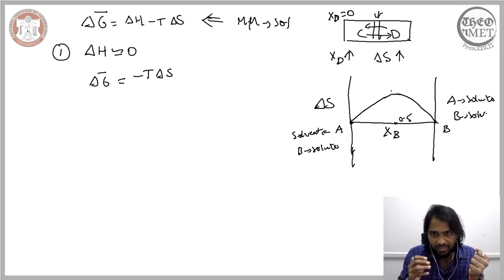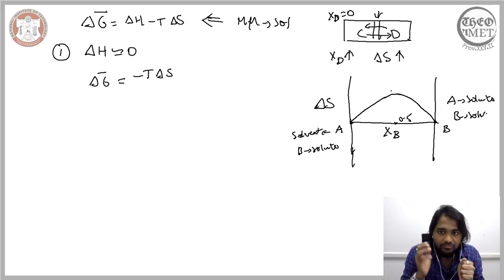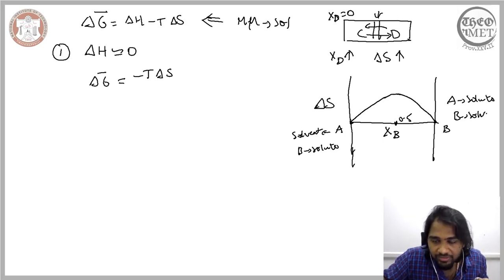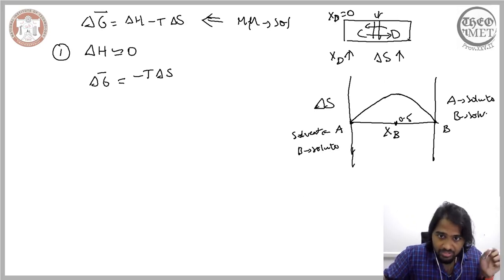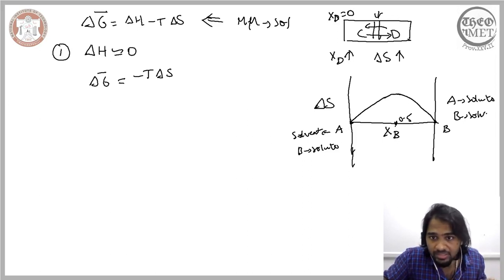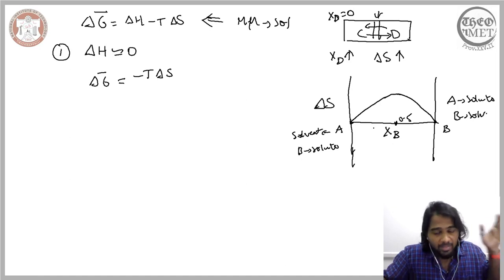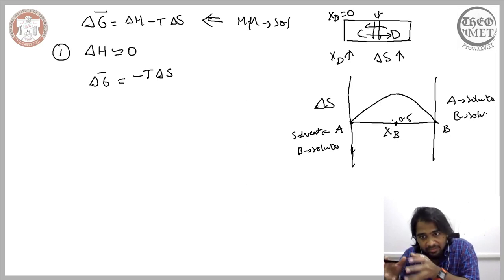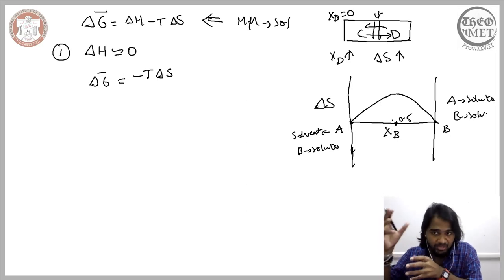If you start with A and keep on adding the alloying element till this point here, A will be the solvent and B will be the alloying element, because till this point A has the maximum concentration, and beyond this point B will have the maximum concentration. Therefore B will become the solvent and A will become the alloying element.